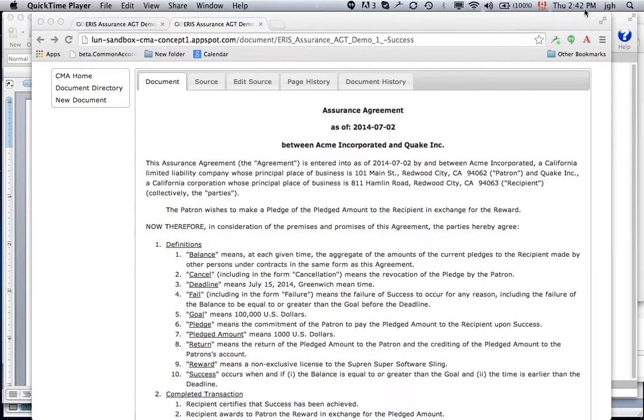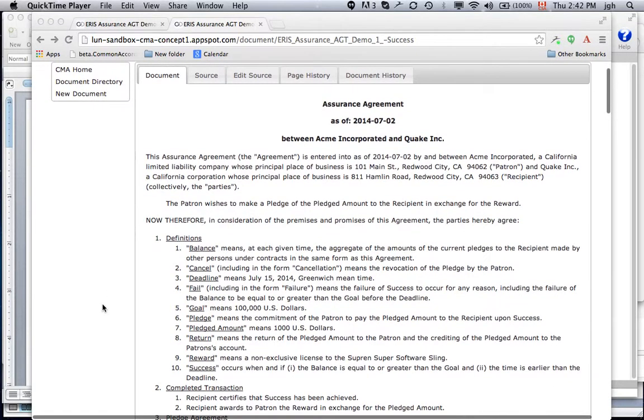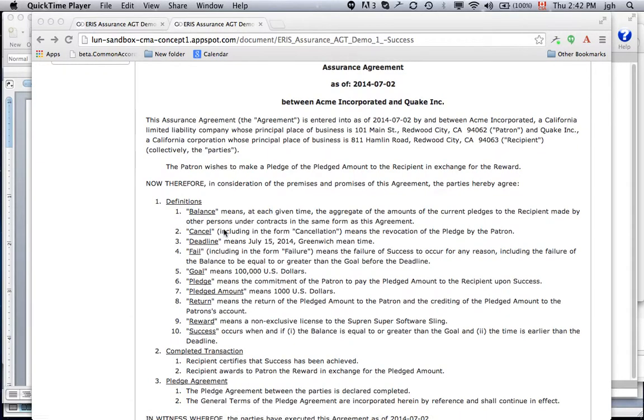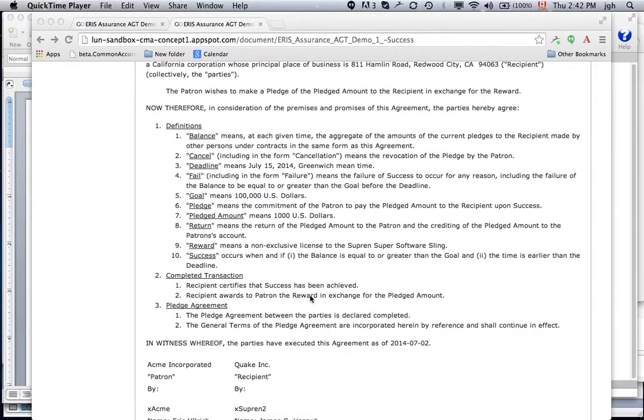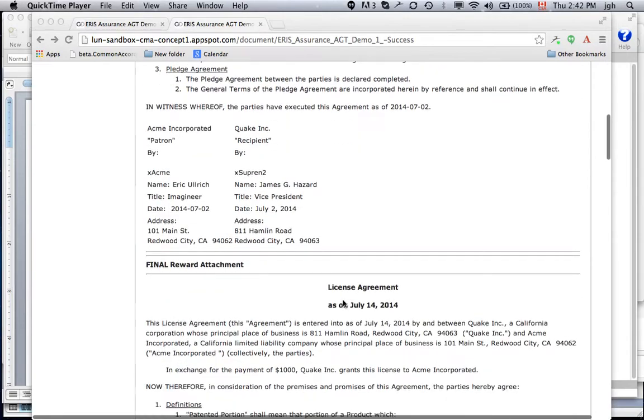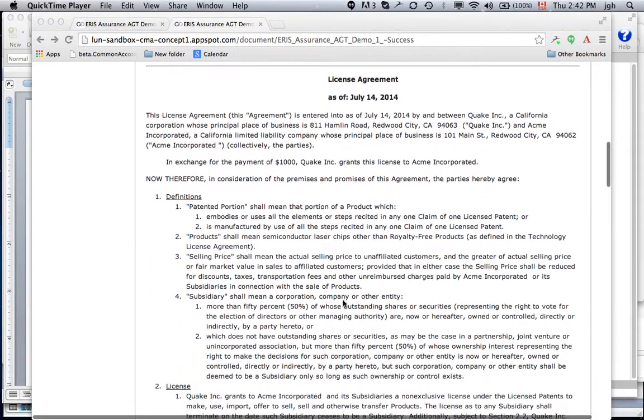Hello. This is Jim Hazard, and I want to walk you through a quick demonstration that we've done of an ERIS assurance agreement. So the notion here is that there's crypto-based transacting, and it results in a grant of a license. So here is the agreement by which they finalize the transaction, and here is the license agreement.